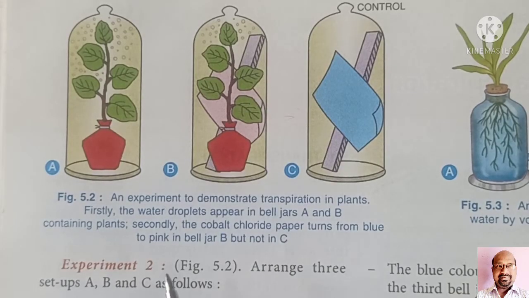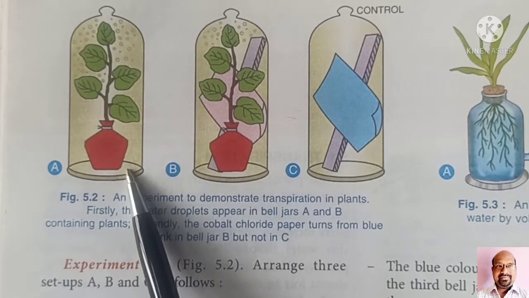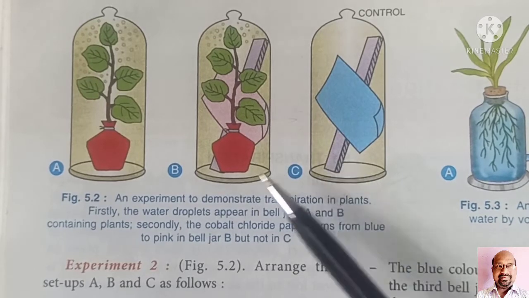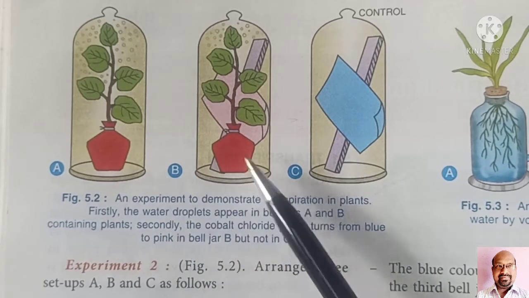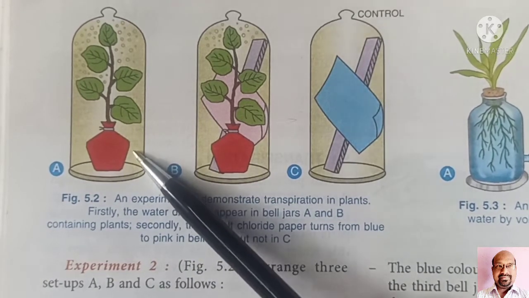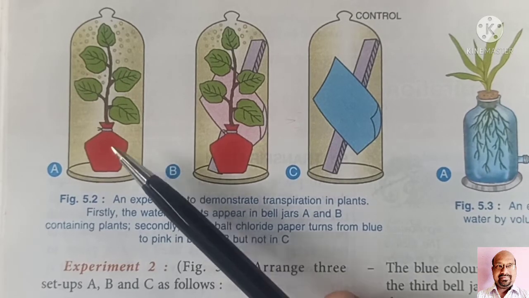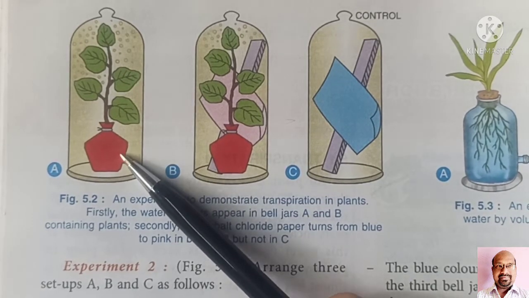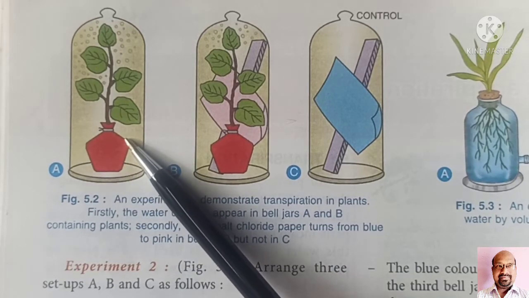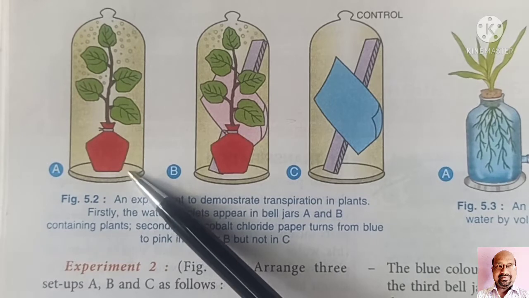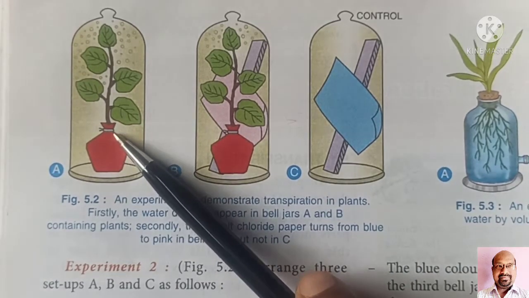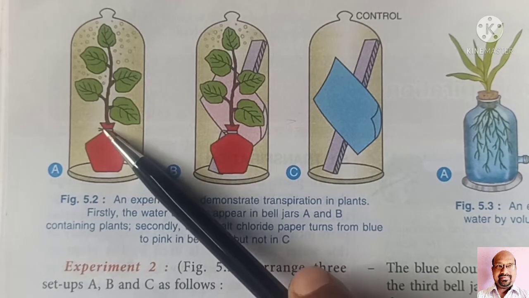We can also demonstrate transpiration by the bell jar experiment. In the bell jar experiment, we are taking 3 bell jars. In the first bell jar, we are keeping a well watered, medium sized potted plant. The pot should be covered with a plastic or polythene bag, and the mouth of the polythene bag will be tied firmly at the base of the plant.